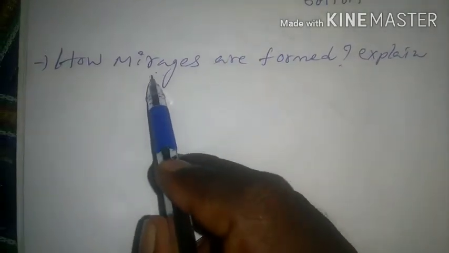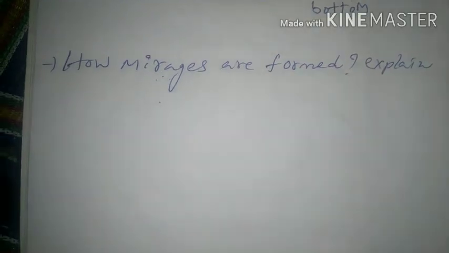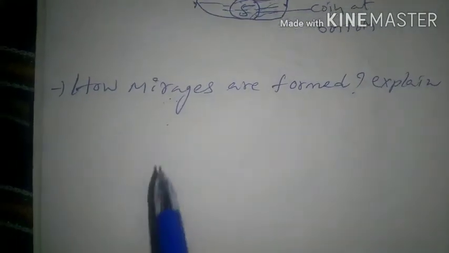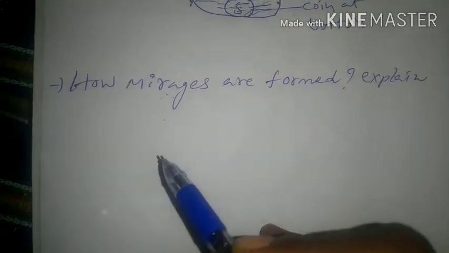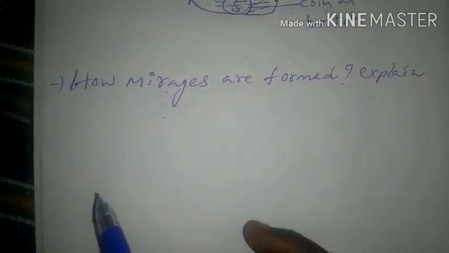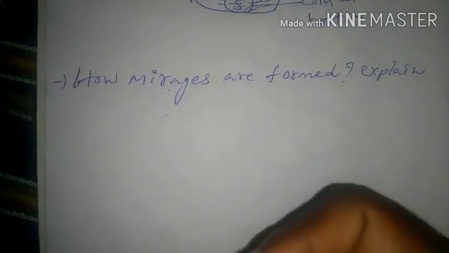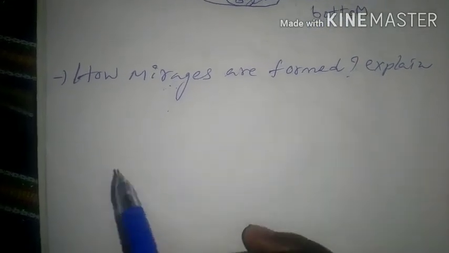What is a mirage? Virtual images of distant objects causing an optical illusion are called mirages.